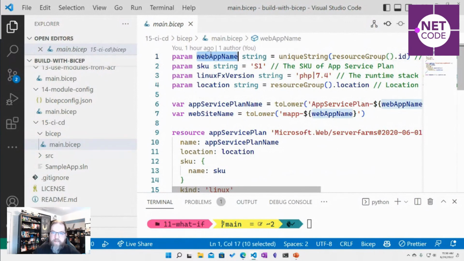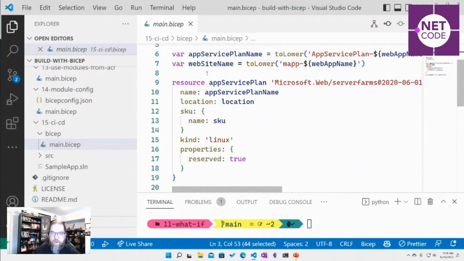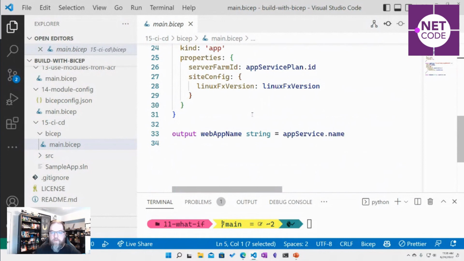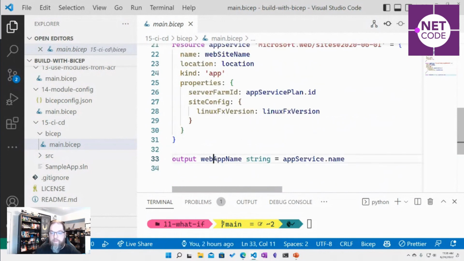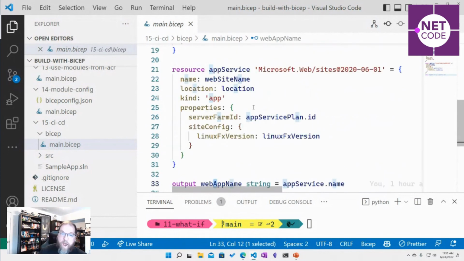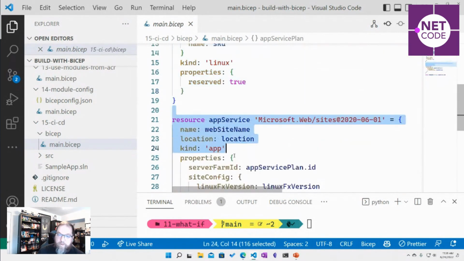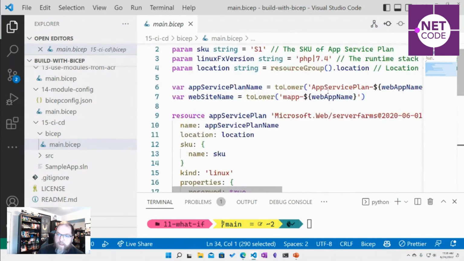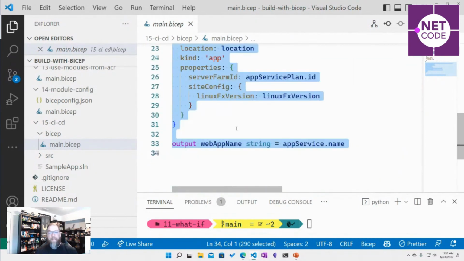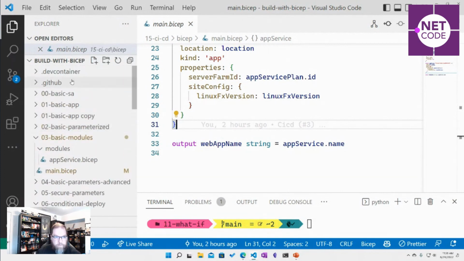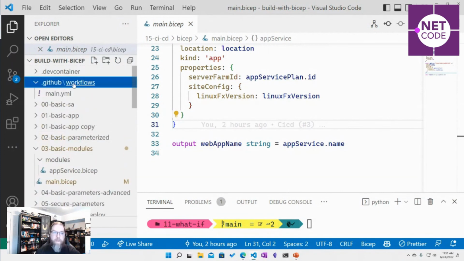And maybe I'm just taking a web app name and I want to give it a SKU, or what Linux version I'm running. I have some modules around my web app, and I can output the web app name. At the time I run this, I might not know what my website name is. I might just build out my app service plan and my web app name, and it might be dynamic. So I like to output that. And the way I can consume that is in my GitHub workflows, in my GitHub Actions.